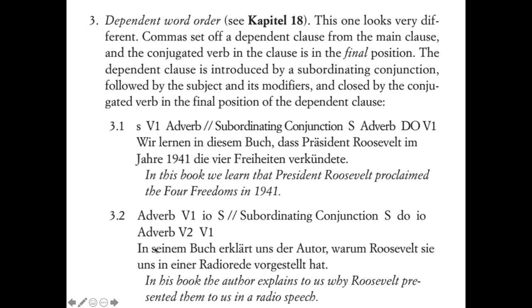So now we've got this first clause is the main clause, the independent clause. It's got its verb in the second position. In his book declares to us the author. In his book, the author declares to us. So that's normal, but then the second clause is a dependent clause, and it starts with a subordinating conjunction, warum.